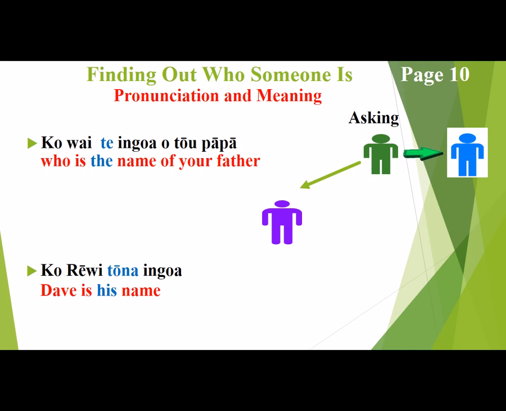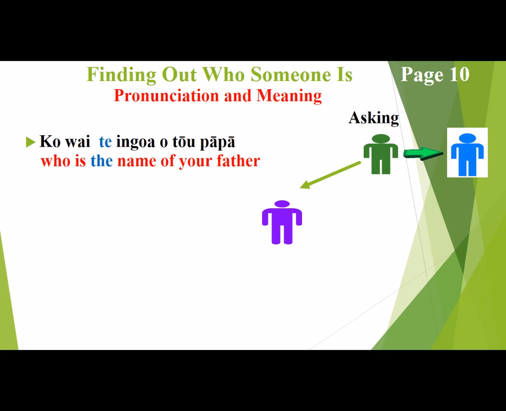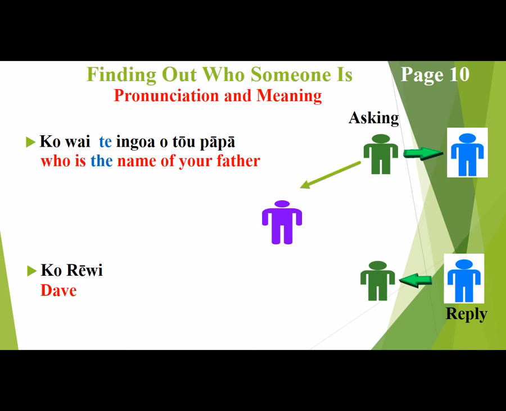And thankfully I've got an E in that Dave. And so the blue guy once again is talking to the Hulk, simply saying that Dave is his name. And you can get the short answer as well and say ko Rewi, which means Dave. So the blue guy talking to the Hulk again, saying Dave, to the question that was asked previously.